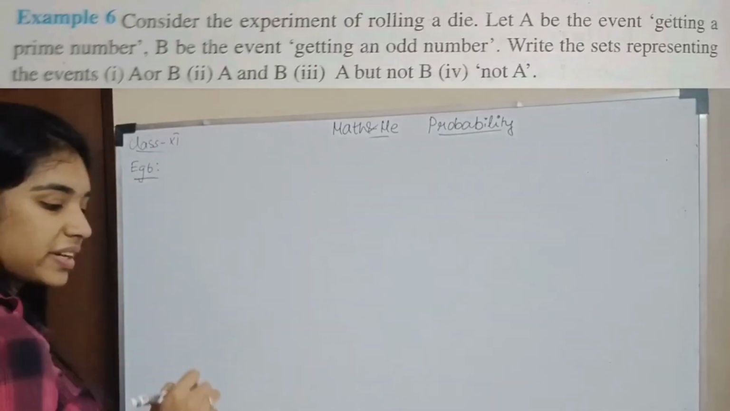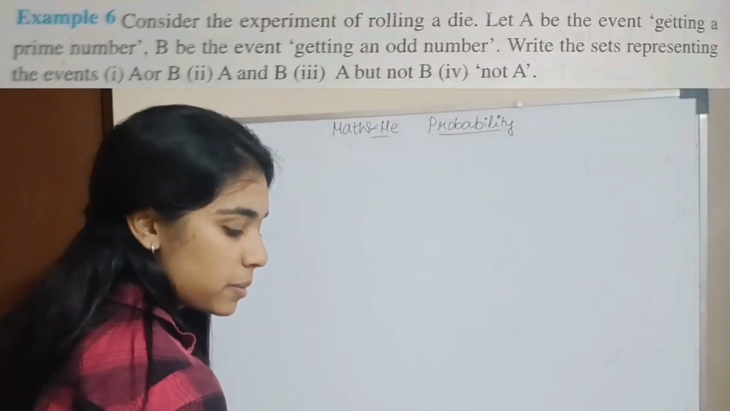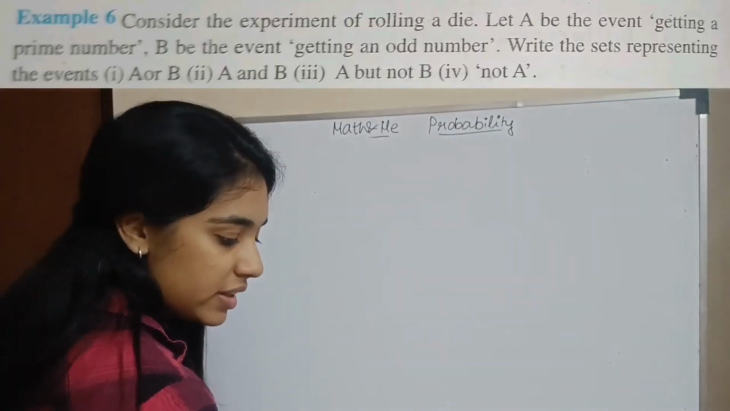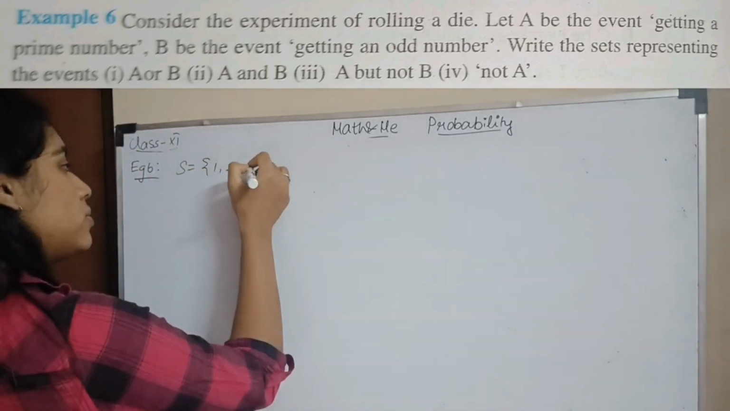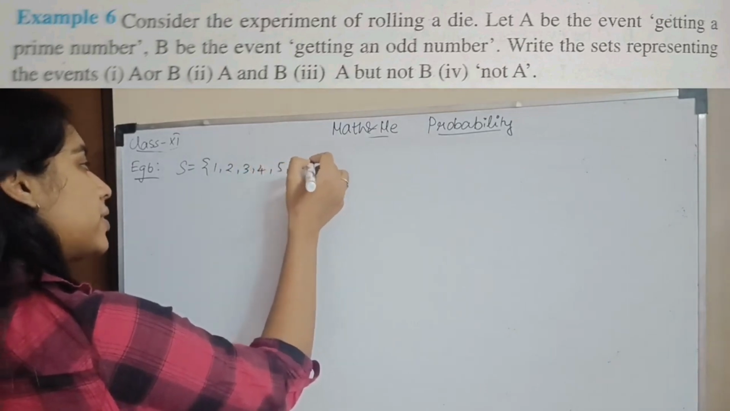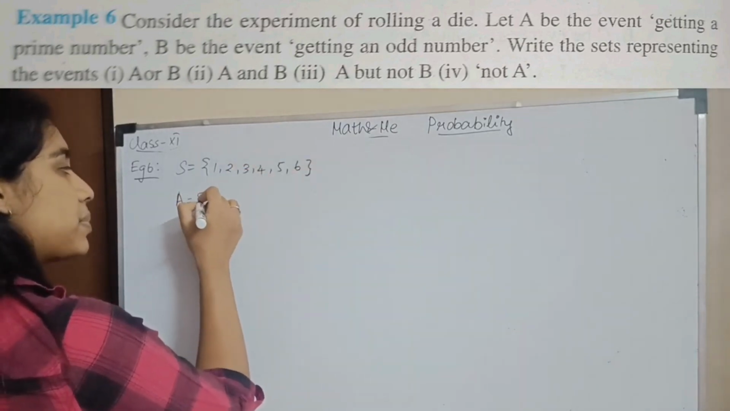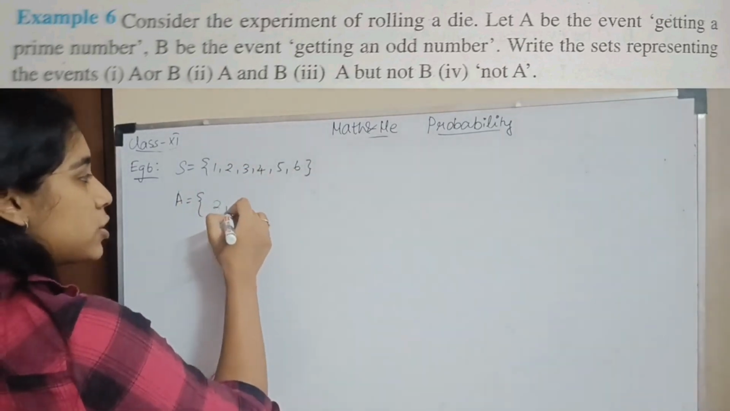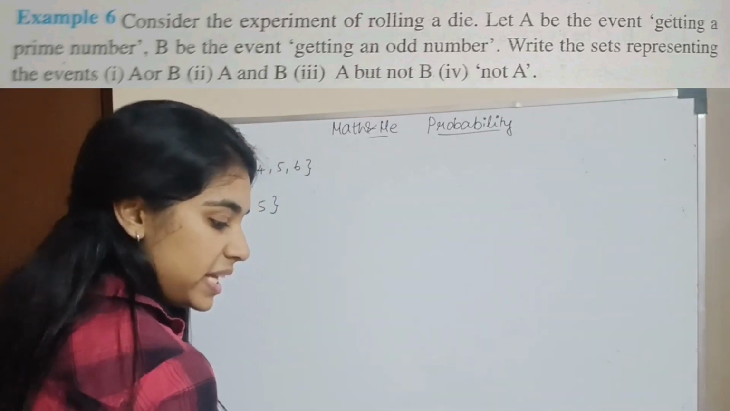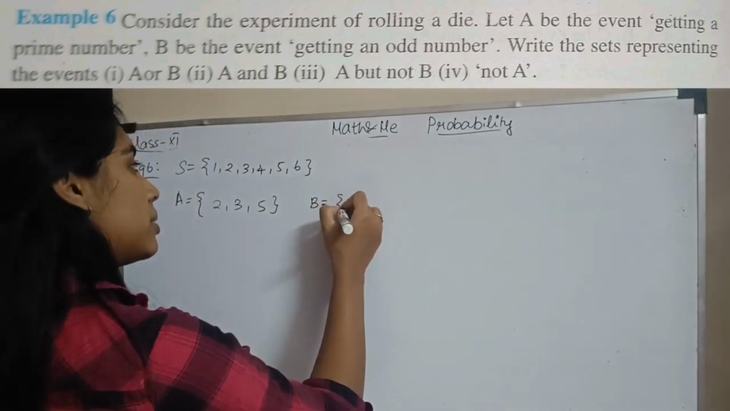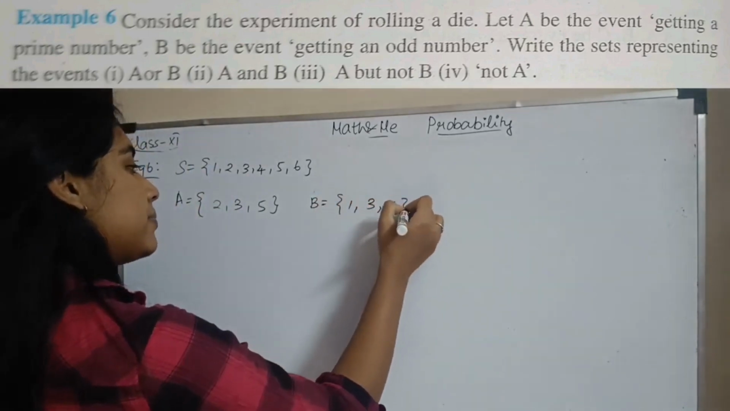Example 6. It is a very simple example. Consider the experiment of rolling a die. Let A be the event getting a prime number. So first, what is the sample space? Rolling a die, so you have 1, 2, 3, 4, 5 and 6. So you have A, which is a prime number. What are all the prime numbers? 2, 3 and 5. And B is the event of getting an odd number. Odd numbers are 1, 3, 5.